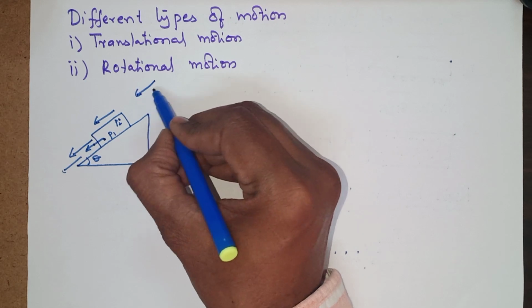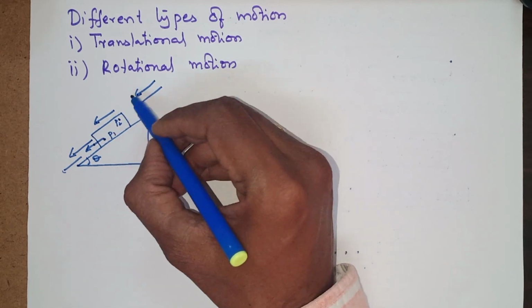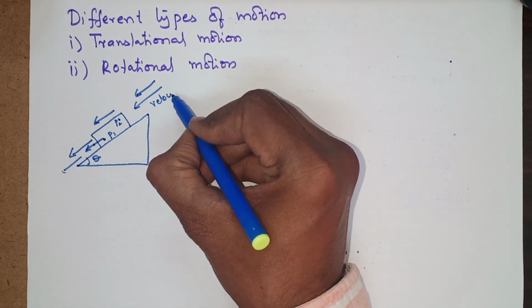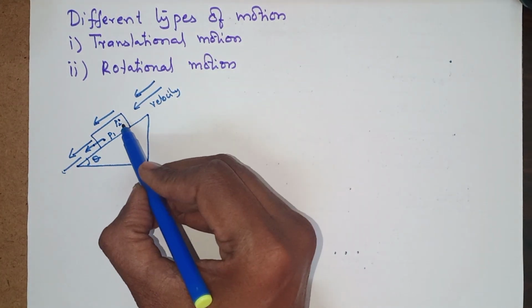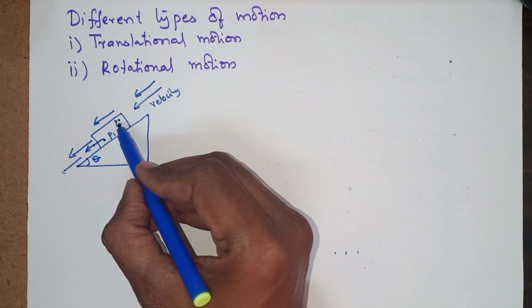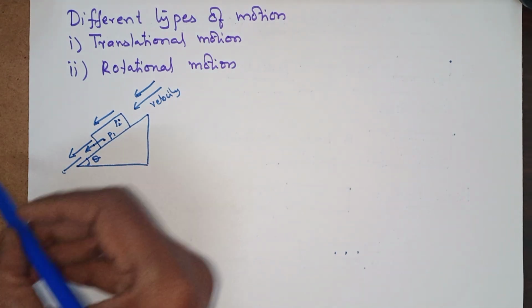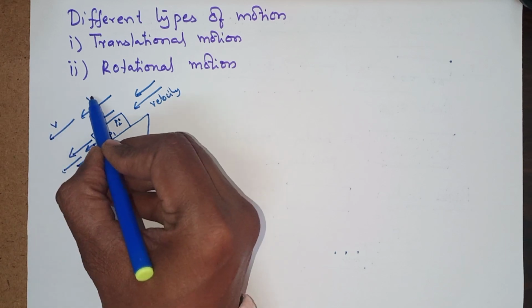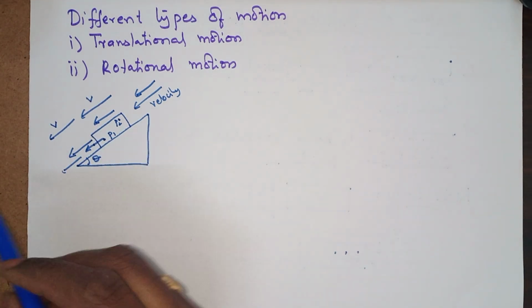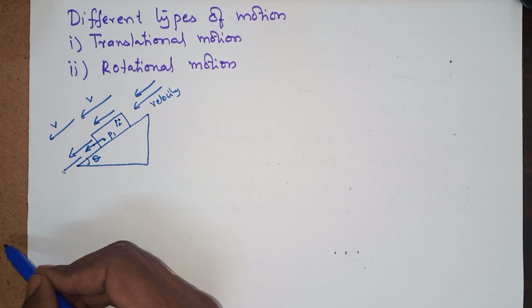So particle 1 and particle 2 would have the same velocity directed in the same direction. As the body, like the box, is translating, the particle velocity as well as box velocity remains the same. This type of motion is generally called translational motion.